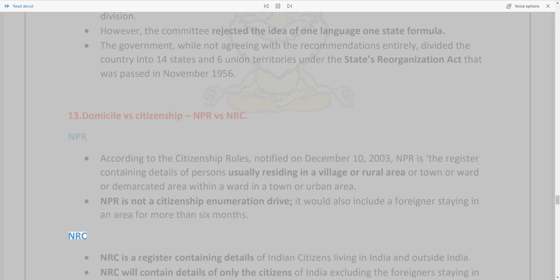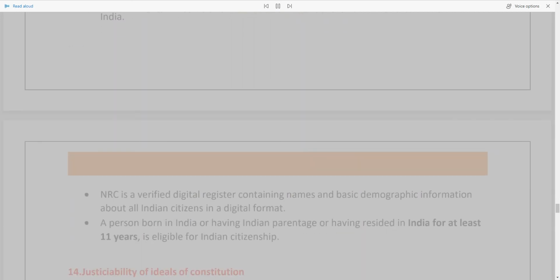NRC: the NRC is a register containing details of Indian citizens living in India and outside India. NRC will contain details of only the citizens of India, excluding the foreigners staying in India.